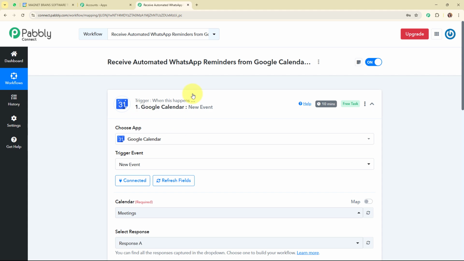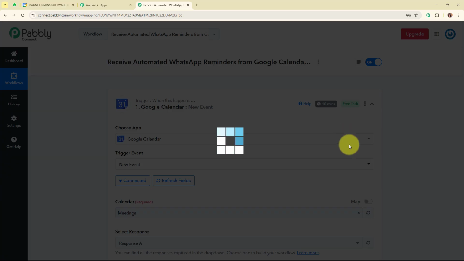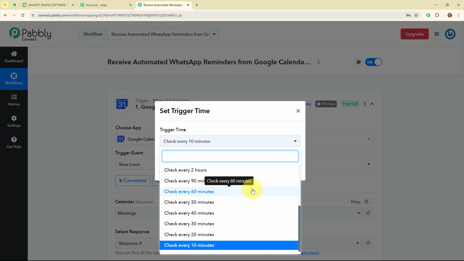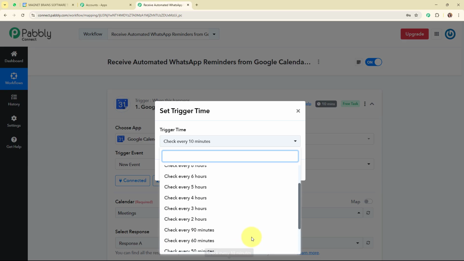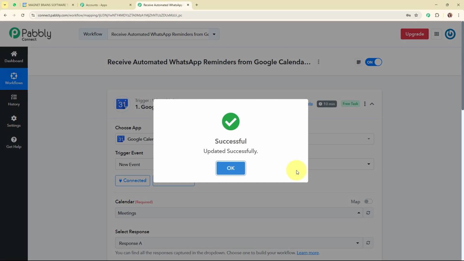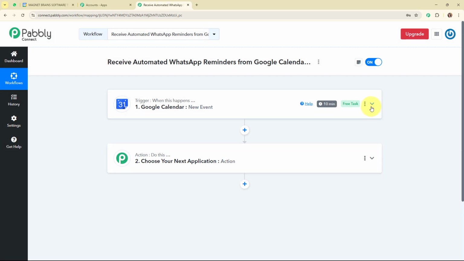So here let me tell you that Google Calendar is a polling based application. That means it will capture the new responses within 10 minutes. And here if you wish to set this trigger time, then you need to click on the three dots, and from here you need to select set trigger time, and then a dialog box will appear in front of you. So here you can select the trigger time. So by clicking on this drop down menu, you can select the minimum trigger time as 10 minutes and maximum as 24 hours. Alright, so now after selecting the trigger time, you need to click on the save, and you are done. So with this we have successfully set up a trigger over here.